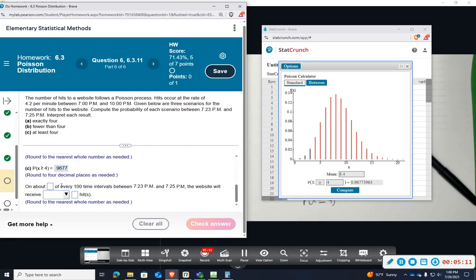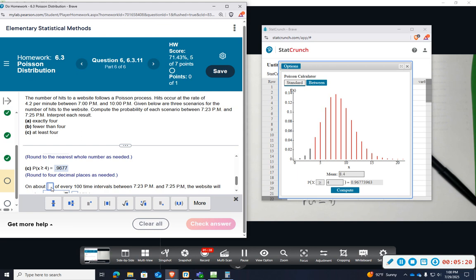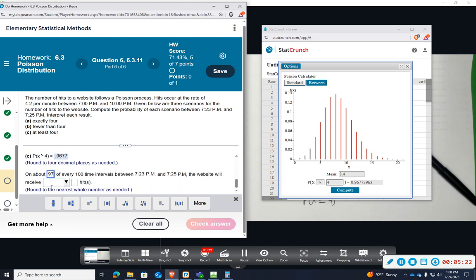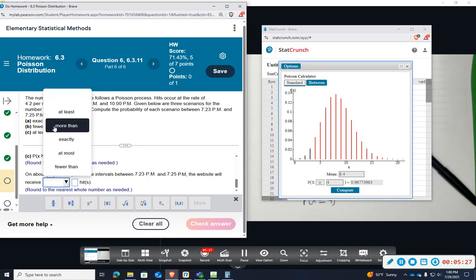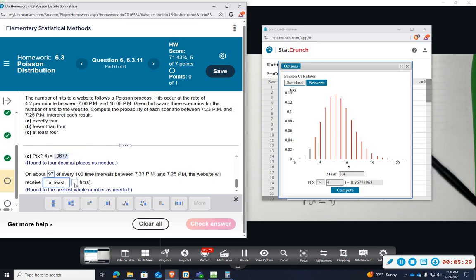And then on about blank, so if I multiply that by 100, that's going to give me about 96, which will round up to 97. So about 97 out of 100 will have at least 4 hits.